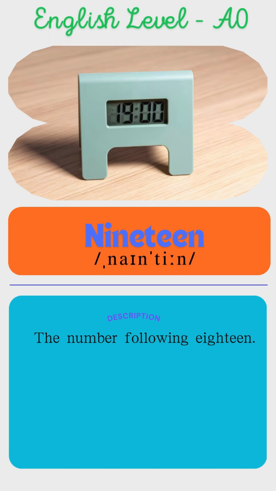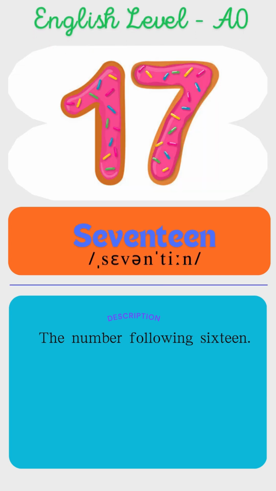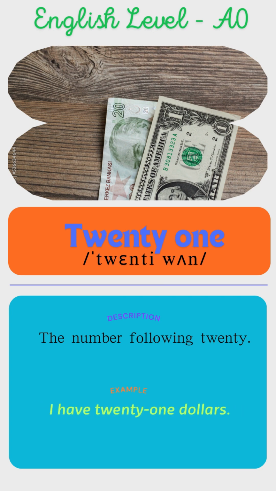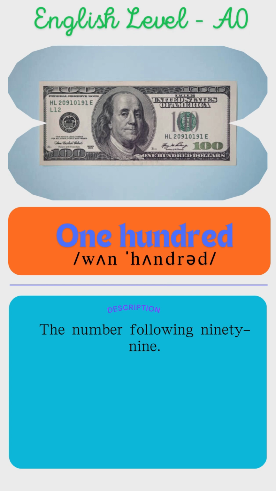19. The number following 18. The concert starts at 1900 hours. 17. The number following 16. She is 17 years old. 21. The number following 20. I have $21. 100. The number following 99. The prize is $100.